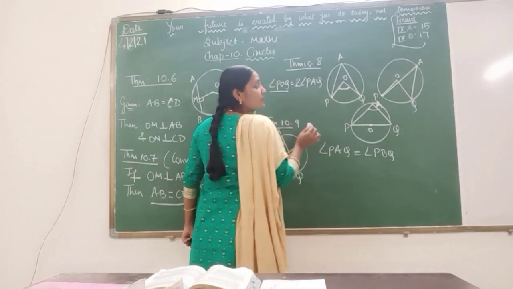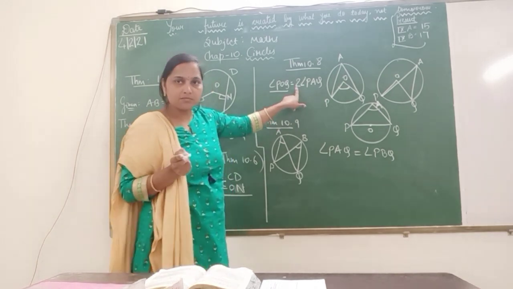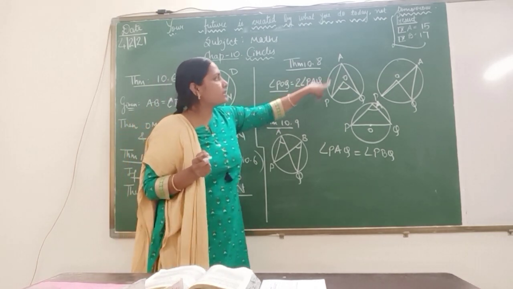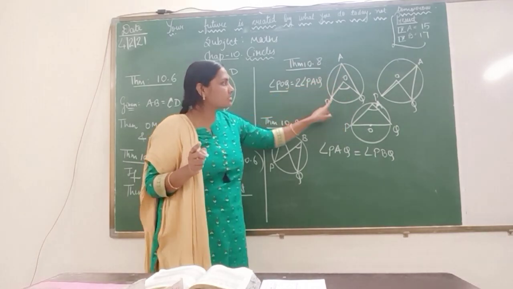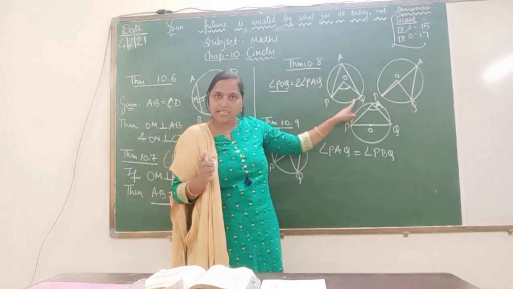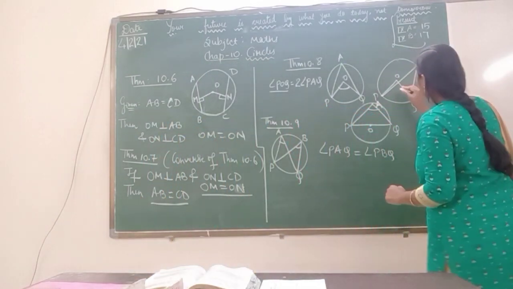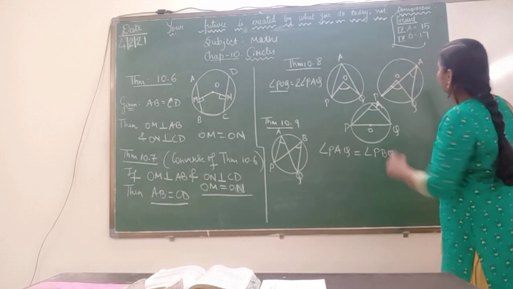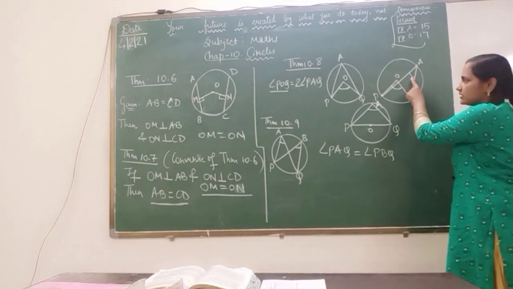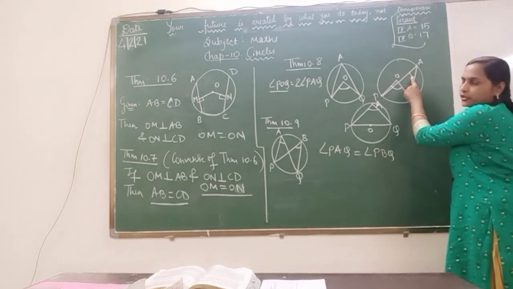The relation is that this angle POQ, the central angle, is double, meaning 2 times, the angle at any point on the circle. What is the condition? Both the angles should be subtended by the same arc. I have drawn another figure also. This is the central angle. This is the angle at any point on the circle. The relation will be what? The central angle is double the angle at any point on the circle.